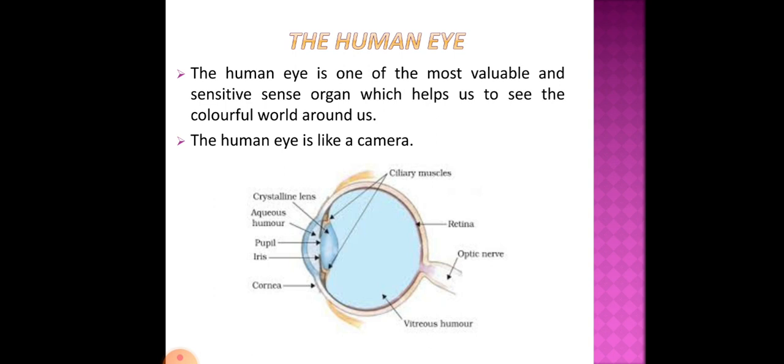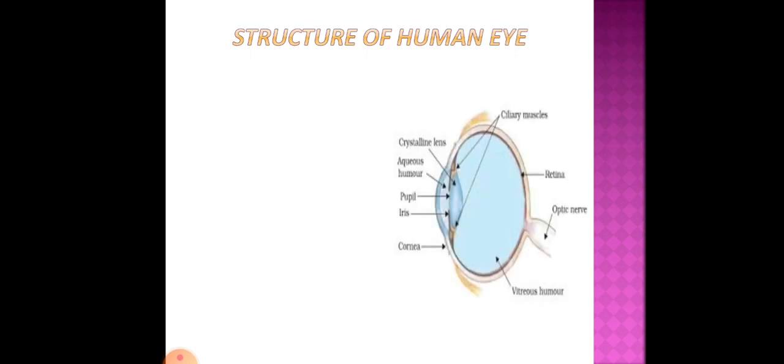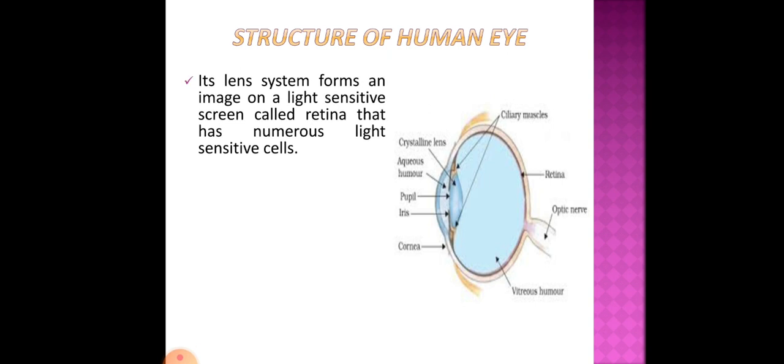It is through the eye only that we see this beautiful world. The human eye is like a camera. Just like a camera, our eyes work in that way only. It captures the beautiful sceneries and our brain interprets it. Now let us discuss the structure of the human eye. So this is the diagram of the human eye.